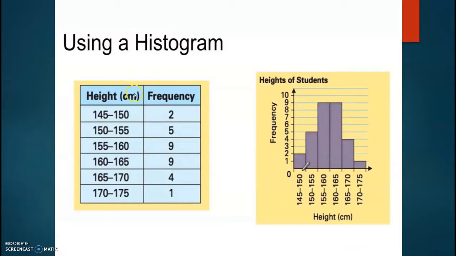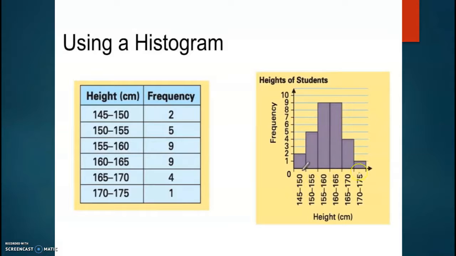This is a histogram. So here the class intervals are 145 to 150, 150 to 155, 155 to 160, 160 to 165, 165 to 170, 170 to 175. Then the frequencies are 2, 5, 9, 9, 4, 1.